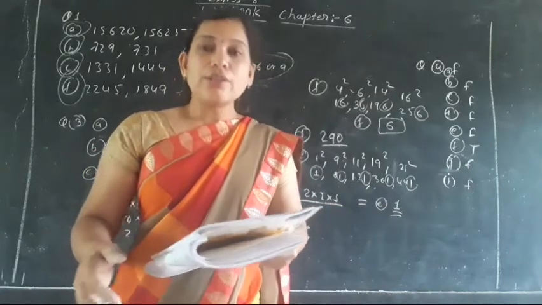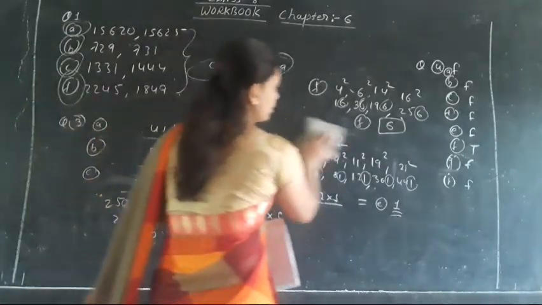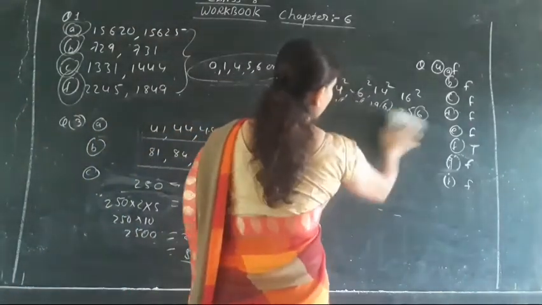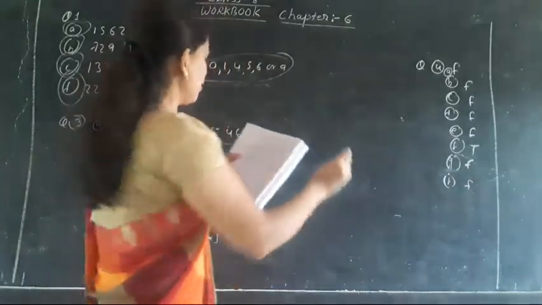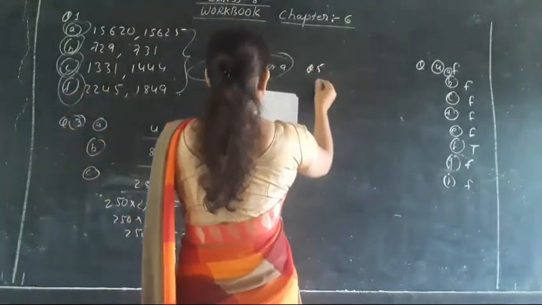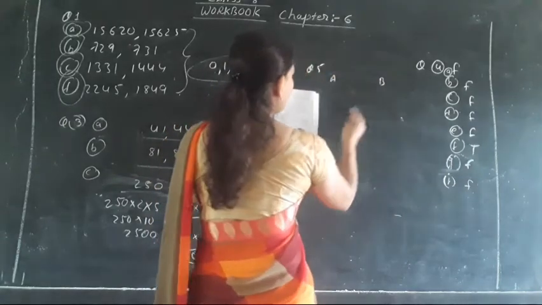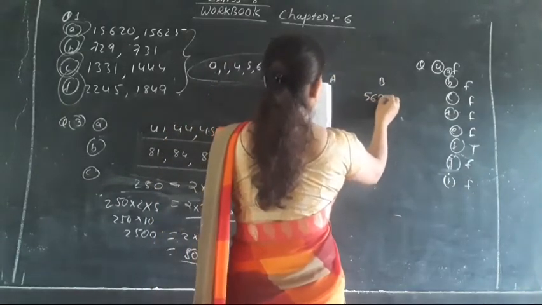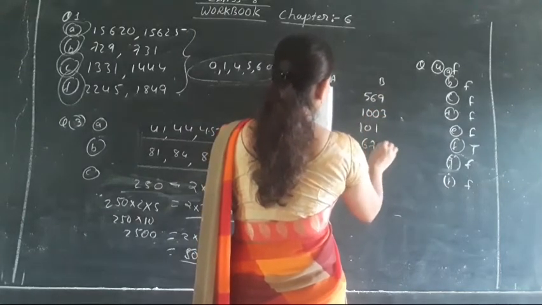Now moving toward the fifth question. In the fifth question we are just going to deal with the matchings, isn't it? So here I am going to write the answers for the matching of the fifth question. Just match it in the copy. Column A is given and column B is given. Here I am going to write the answers directly as numbers. Please write the answers in your book.